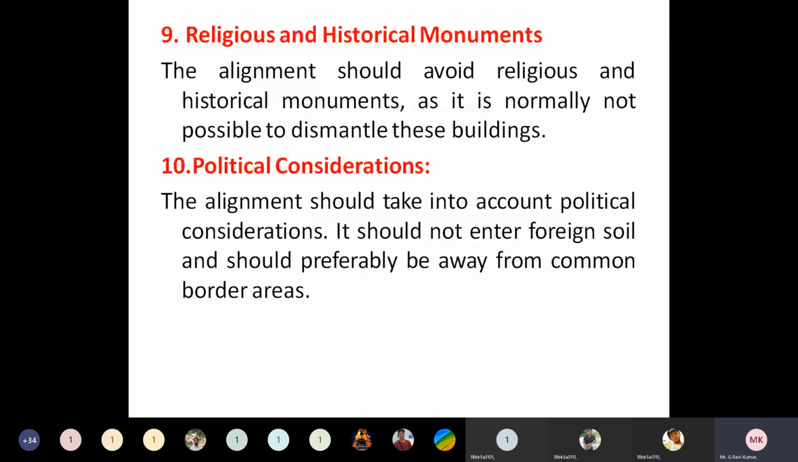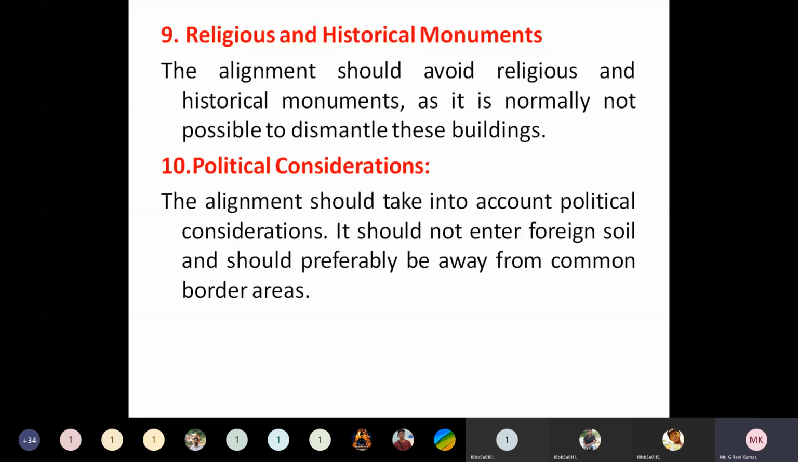Now, one more thing is religious and historical monuments. Some historical monuments may be there, or some religious structures like temples, churches, and mosques, that means masjids, may be there. If they are present across the railway alignment, we cannot break them, so we avoid those religious and historical monuments, and in that case we can change our alignment or change our direction. So historical and religious monuments are also one of the considerations to be taken while selecting a railway alignment.